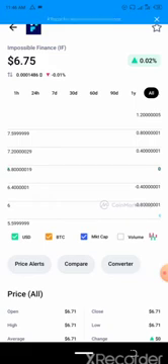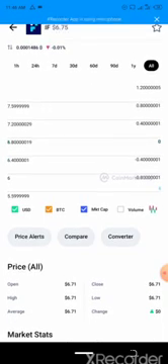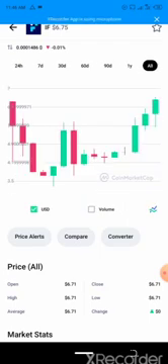So for this, there are many aspects of coin market cap we should use. After checking that it's going to be listed on Oddsbit, the first thing we check is if the coin has dipped. Don't buy a coin that has pumped just because Oddsbit says they are going to list it. It's when they go down below the price they came out at, when they go extremely down, that's when you buy it.